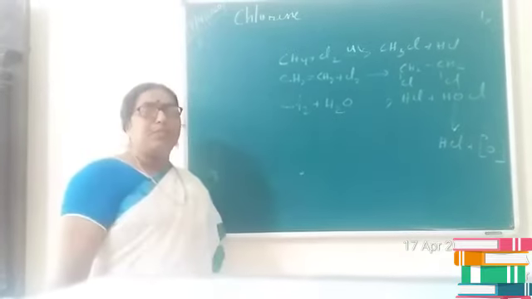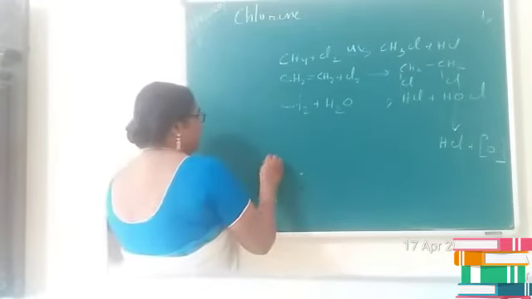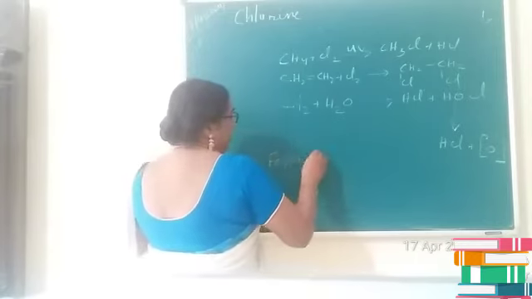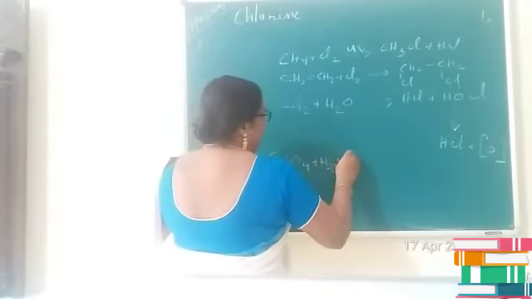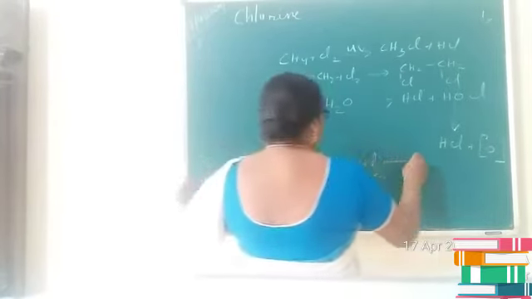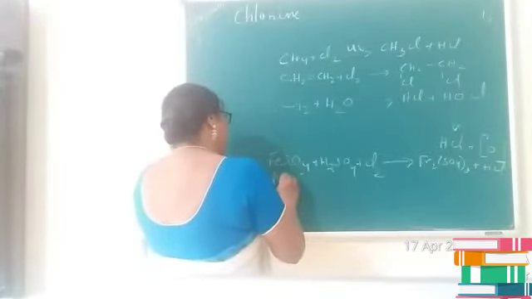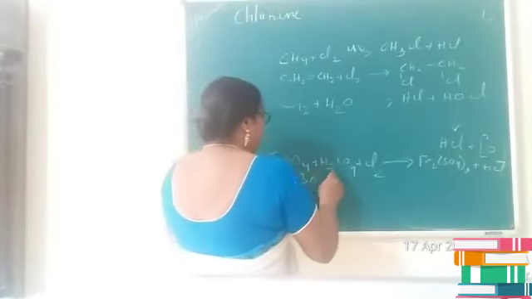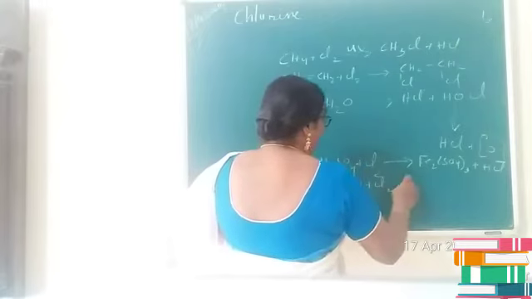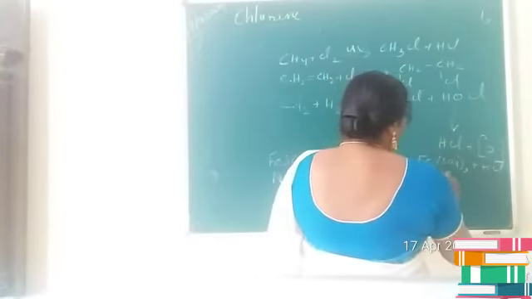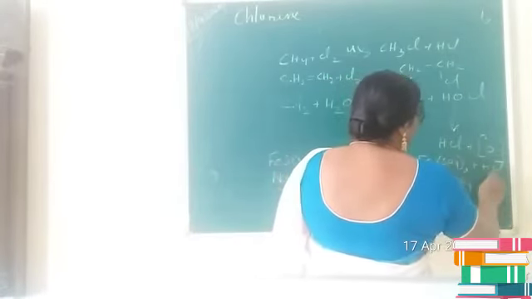Let us see some examples for oxidation. Ferrous sulfate reacts with chlorine and gets converted to ferric sulfate, Fe2(SO4)3, plus HCl. Sodium sulfite, Na2SO3, reacts with chlorine and produces sodium sulfate, Na2SO4, plus HCl.